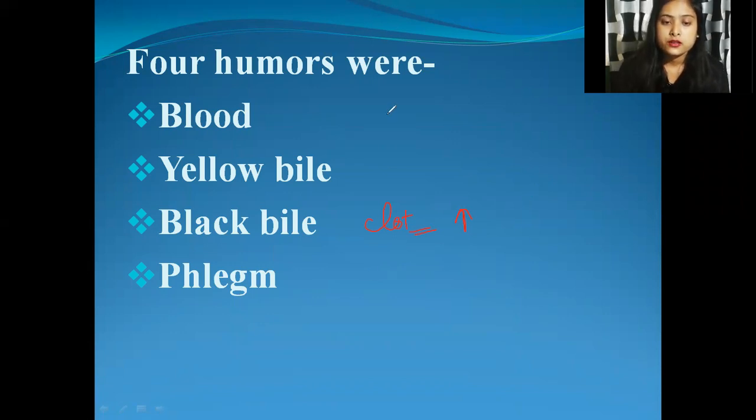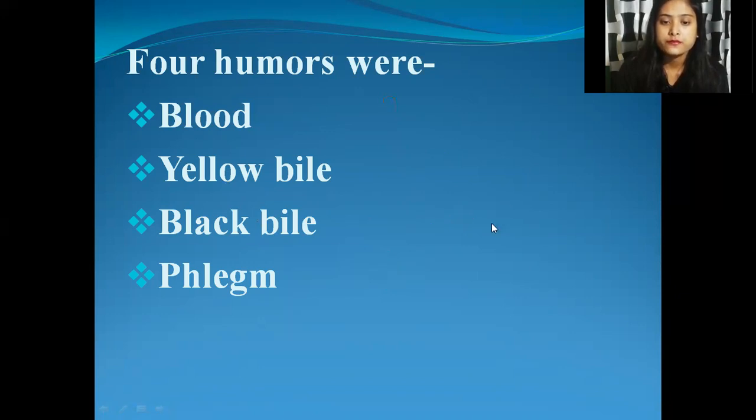We can say the good humors are these, and phlegm is something which is secreted by the lungs. So these are the four humors which were considered to control health in the earlier times. That means these fluids should be in balance in our body according to the earlier scientists, and these four humors are responsible to maintain good health. So this is what was said during the earlier times.